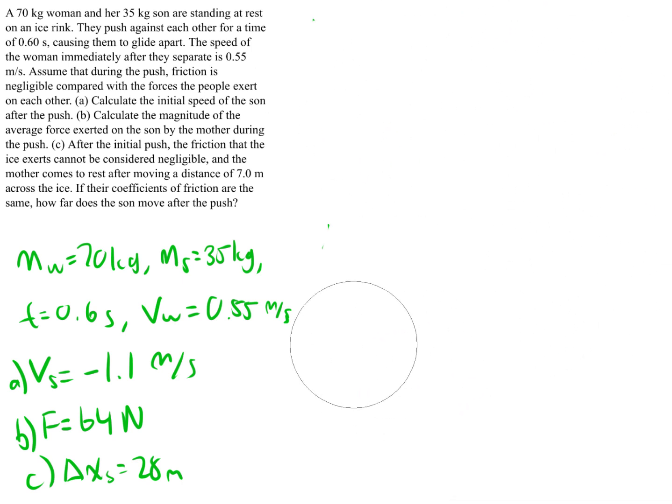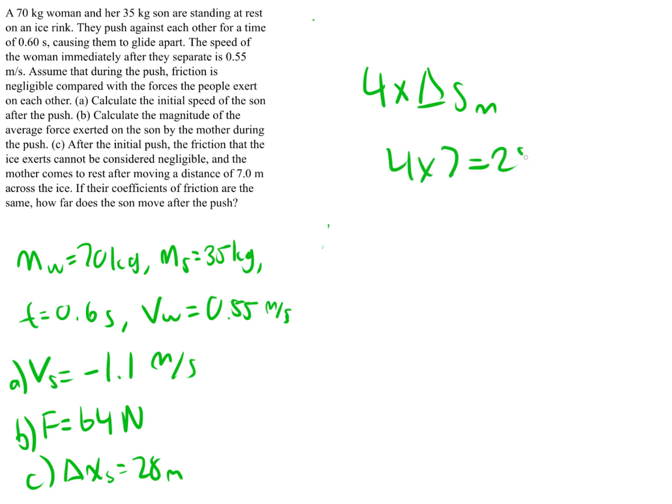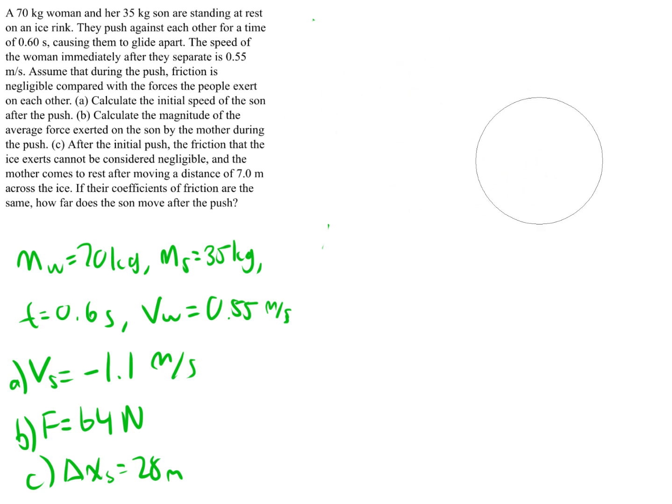But there is actually probably another way to think about it that's shorter. You can basically think that the son has half of the mass, so he has half of the kinetic energy, but he also has half of the frictional force and twice the speed. So it would go 4 times as far as the displacement of the mom. So he would be going 4 times 7 meters, or 28 meters. That's another way to think about it, but if you want to numerically calculate it, you can do so using the way I just did. And that is how you would solve this problem here.